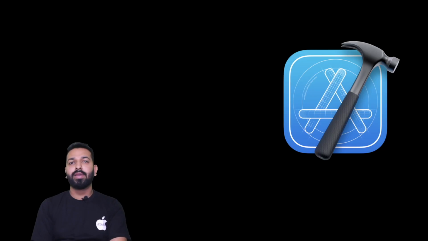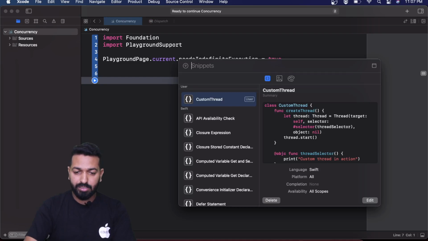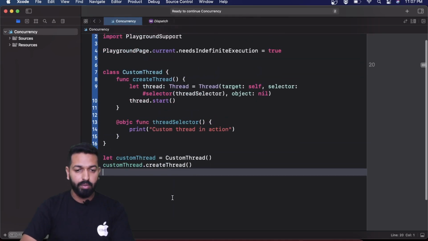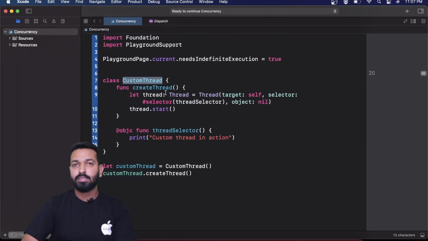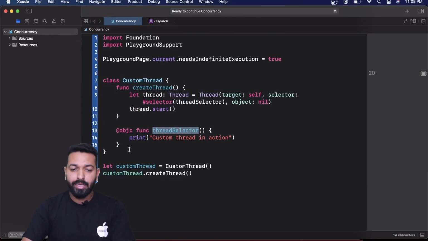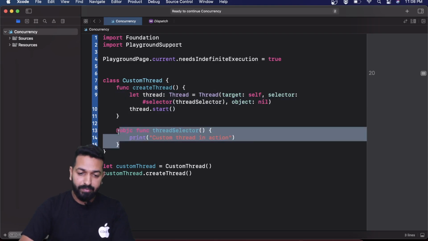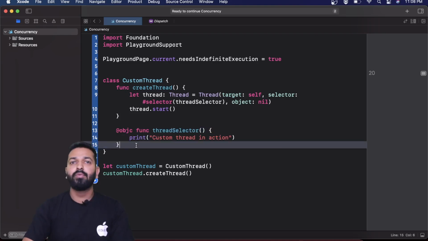Before that, let's see how we can create a thread in Xcode. I have a saved code snippet here for the custom thread. Let me use that. We created a class CustomThread in which we have the methods createThread and threadSelector. Now these are not essentially needed. The line we should focus on is the one where we create a Thread using its initializer, passing target as self and selector as the method we have created, that is threadSelector. The print statement "custom thread in action" that we put in threadSelector lets us know when the thread is actually created, and then the object is nil.